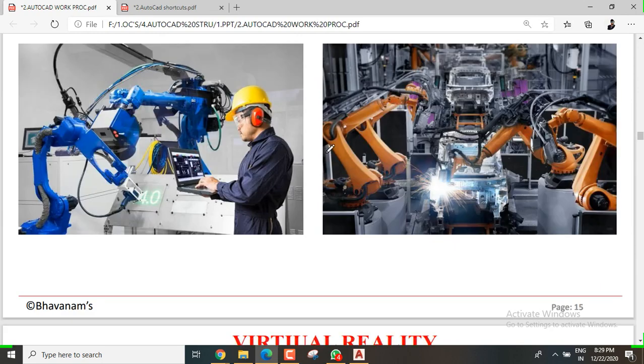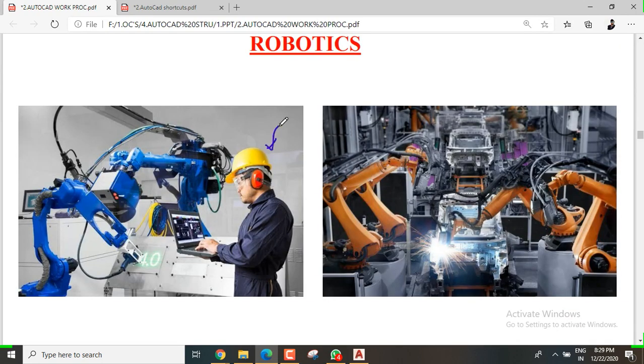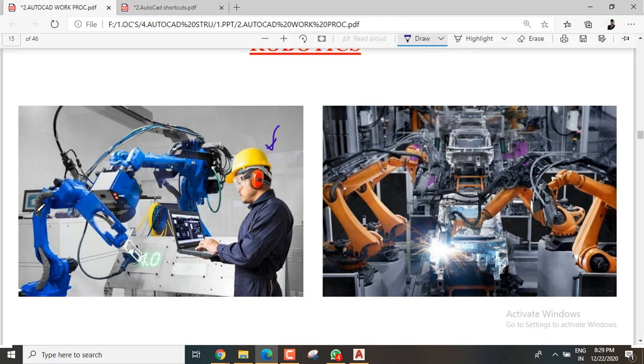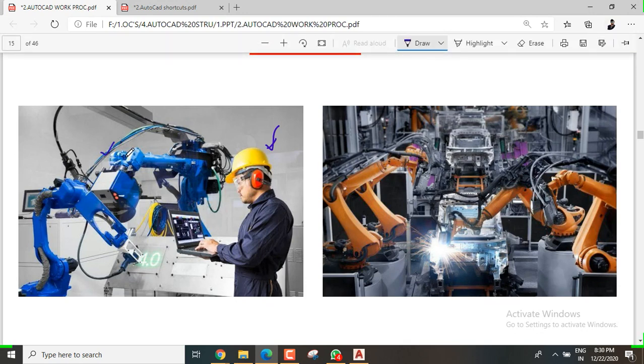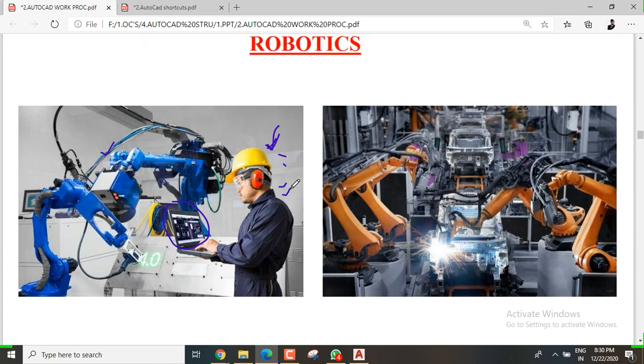Coming to robotics, our main scope of work is to operate the robots. For that we need to know some coding and these things. If you know the coding, you are in the safe mode. Otherwise you will be replaced by another robot, and you will need to sit in an office, in the house or anywhere. So try to adapt to the technologies, that is the main motto. See how the fabrication is going on here by the robots.